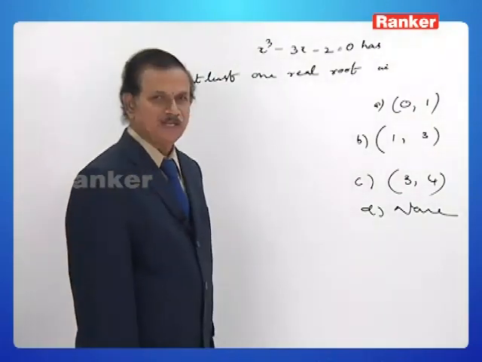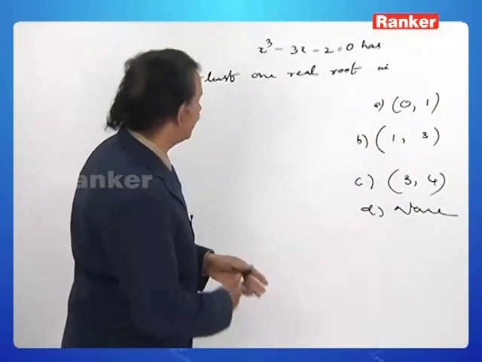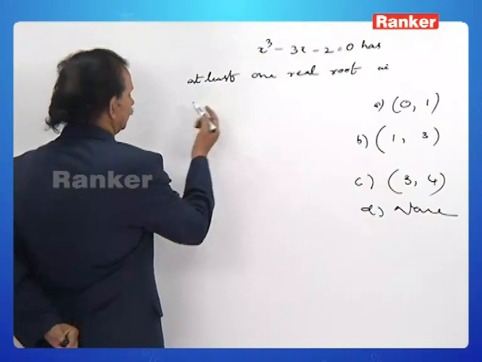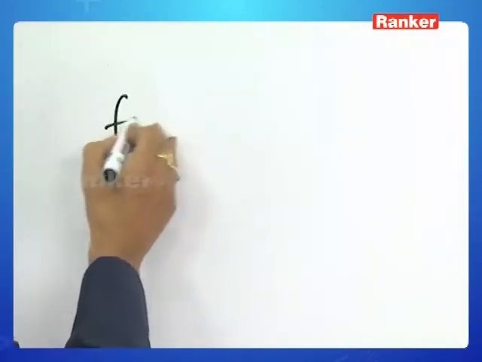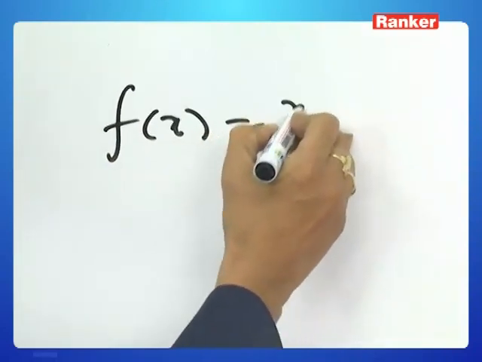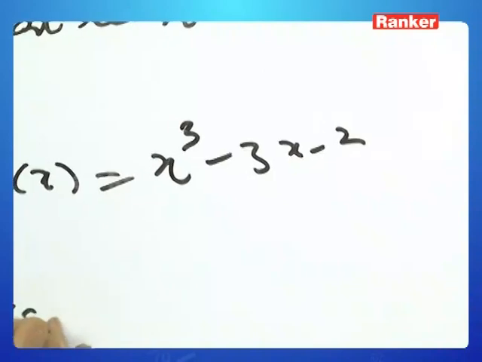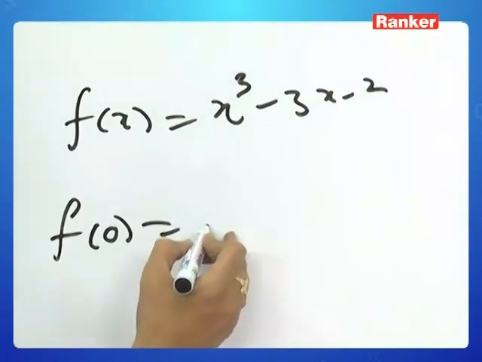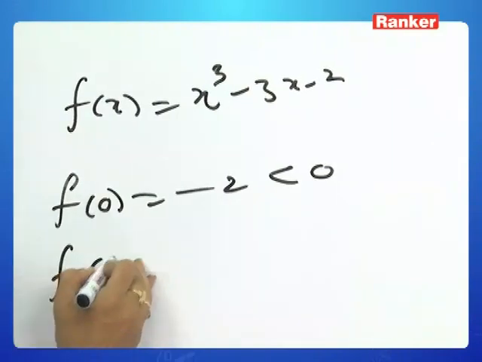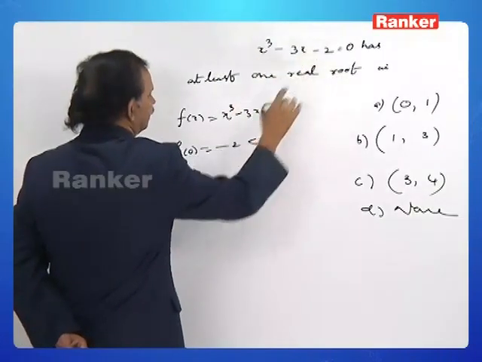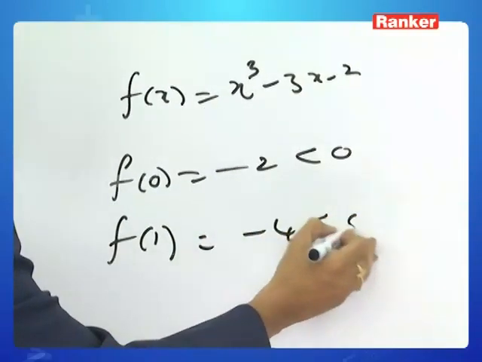Let us verify. If at all the first option is the correct option, how to answer this question? Let me write f of x is equal to x cube minus 3x minus 2. What is f of 0? 0 minus 0 minus 2, less than 0. What is f of 1? 1 minus 3 minus 2 is minus 4, less than 0.